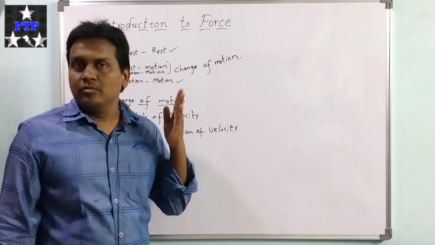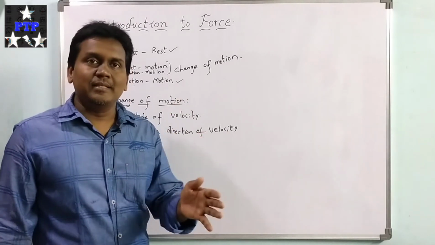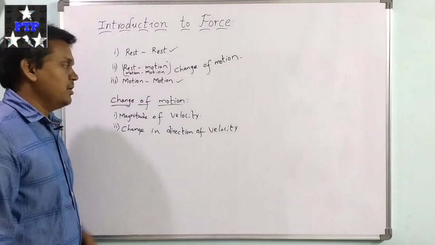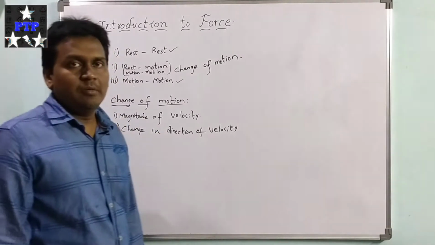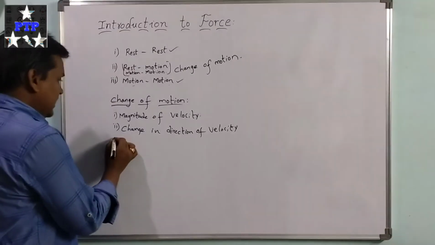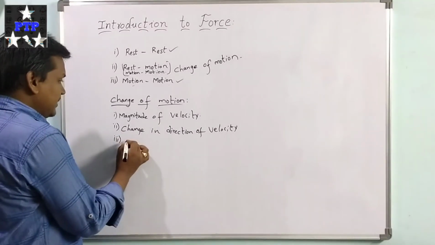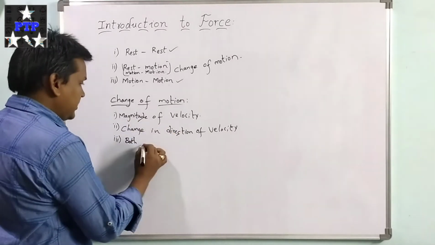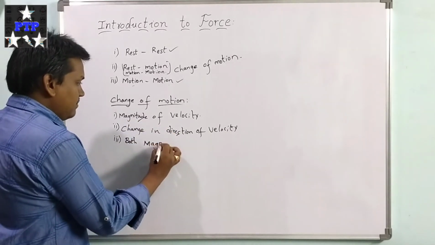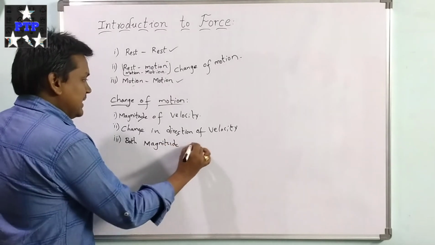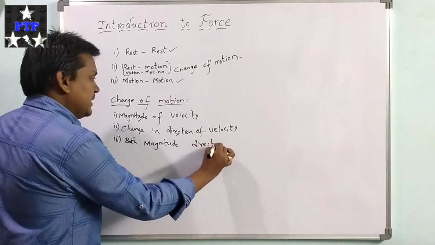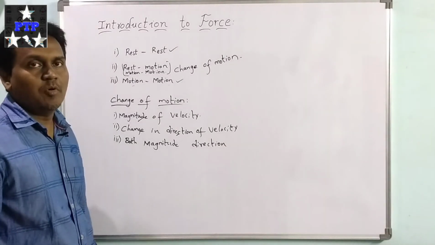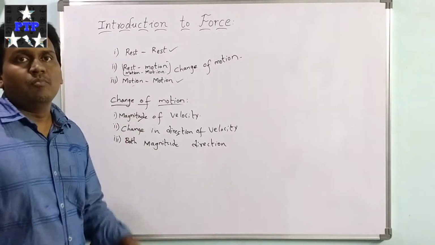If a body is moving towards east and it turns to another direction, then there is a change in direction of velocity for the body, so there will be a change of motion. And in the third case, if both magnitude as well as direction change, then there will be a change of velocity, and the body experiences a change of motion.